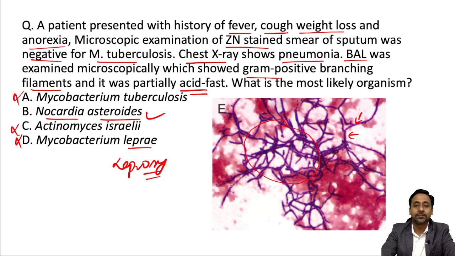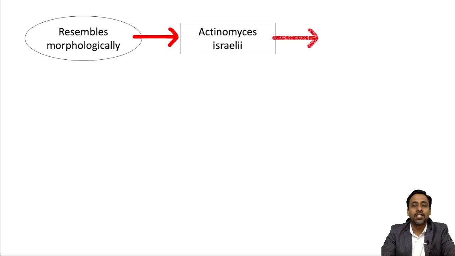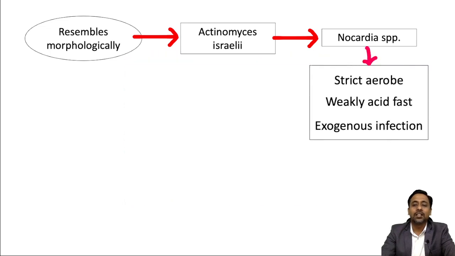So let's start. As I told you, it resembles Actinomyces israelii morphologically, being a gram-positive branching filament, but there are certain differences between these two. What are those? Nocardia species are strict aerobes, whereas Actinomyces israelii are anaerobes, if you remember the last video on actinomycosis. Nocardia is weakly acid fast, whereas Actinomyces israelii is non-acid fast.